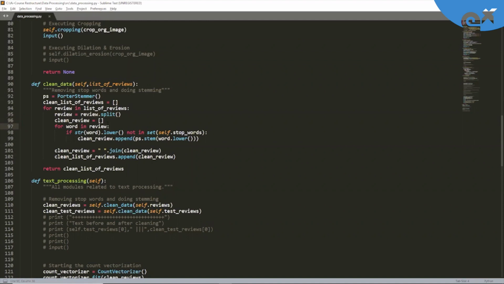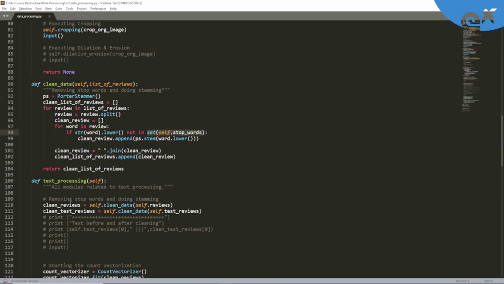Now for word in review, what we are doing is, first of all, converting that word into a string, then applying a dot lower function. What is the use of this function? This will convert all caps into lowercase. Then we set self dot stop words.